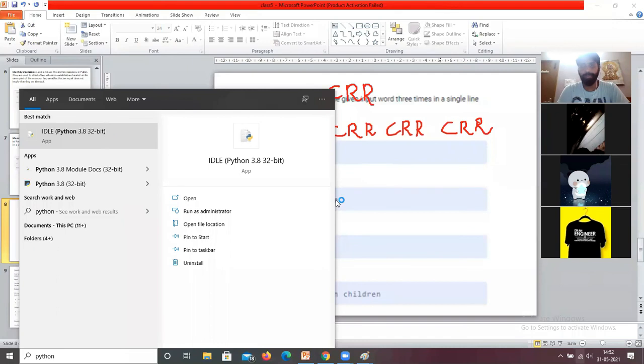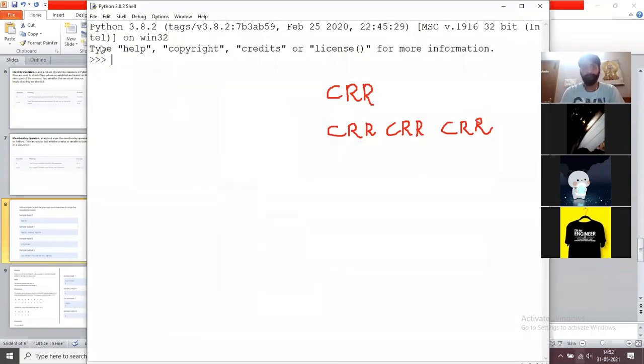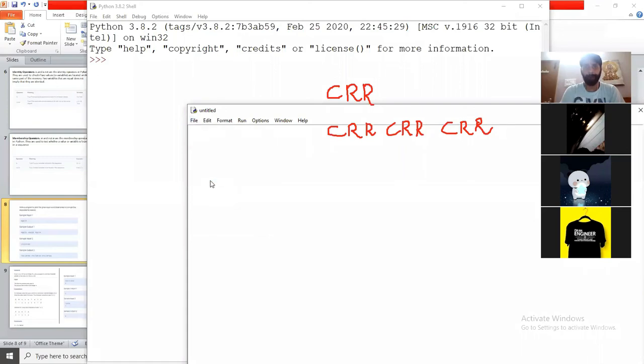How do we solve this problem? Anyone please give the response in the chat box or try to write on paper. We discussed one operator, the asterisk, the repetition operator. So what is the program here? First, you read the value from the keyboard. After that, by using the repetition operator, you print.